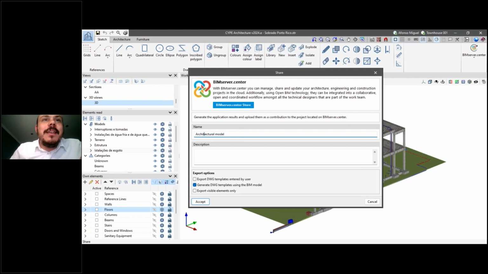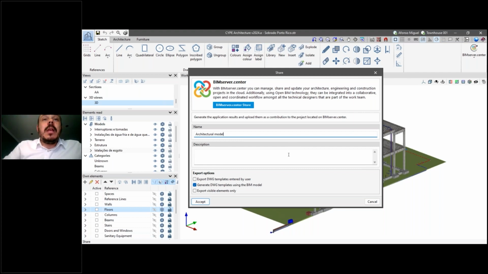It's not architectural. Now it's okay. So you can select the files you export. Here, for example, according to this selection, those complementary files that I mentioned before will be exported or not according to the checks that you mark here. So that is how those complementary files are generated. It's when you use the option share and then select the options that are here.